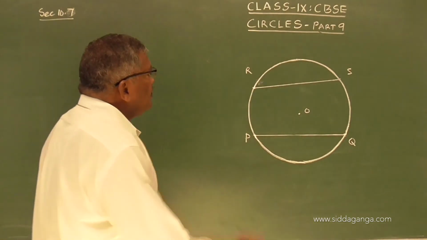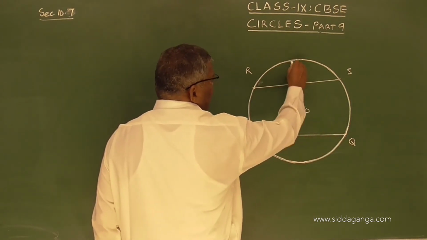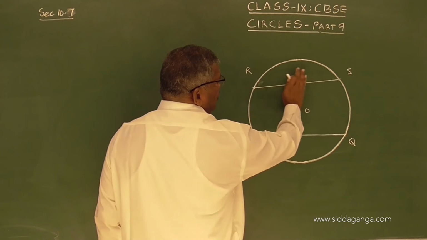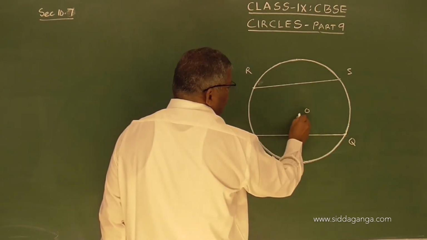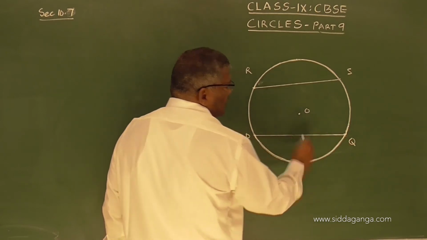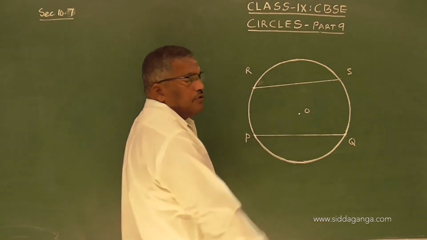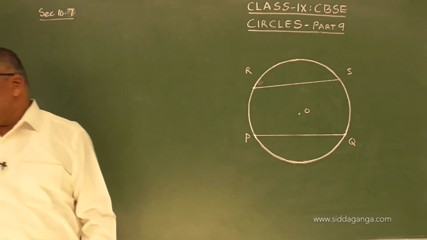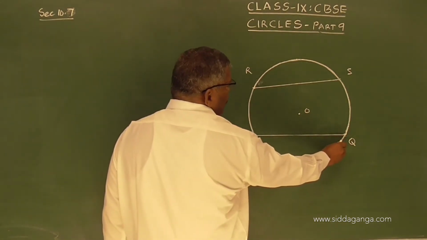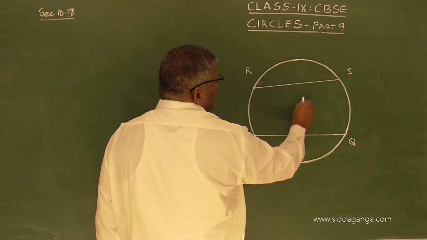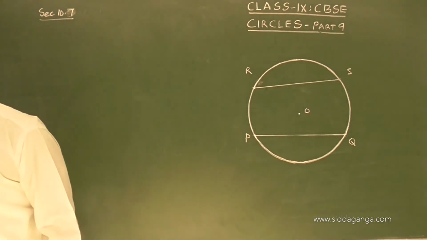Now you know that this is the chord. If it is subtending an angle in this area, we call it the angle in the major arc, and if I join PO and OQ, this angle is called the angle subtended by the chord at the center, that we have discussed. If two arcs PQ and RS are there, they subtend equal angles at the center.